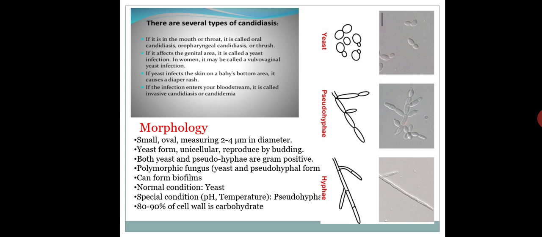Now as I told you, there are several types of candidiasis. It is very important to know initially which several types there are. What I want to tell you is which type of Candida causes what type of disease. So that is the main point in this heading, types of candidiasis. If the infection is in the mouth, it is called oral candidiasis. Mouth, oral; the synonym for mouth is oral.